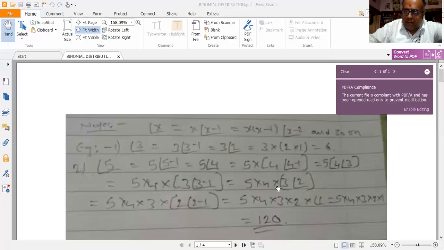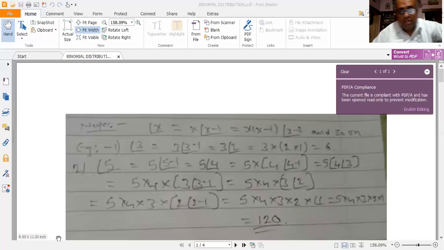Next, apply this formula again. So factorial 2, x is equal to 2. So factorial 2 can be written as 2 into factorial 2 minus 1. Now, I have reached factorial 1. So I have to stop here, and multiply the previous results along with the corresponding number. So 5 into 4 into 3 into 2 into 1. I get 120. 5 into 4, 20, 20 into 3, 60, 60 into 2, 120, 120 into 1, 120.